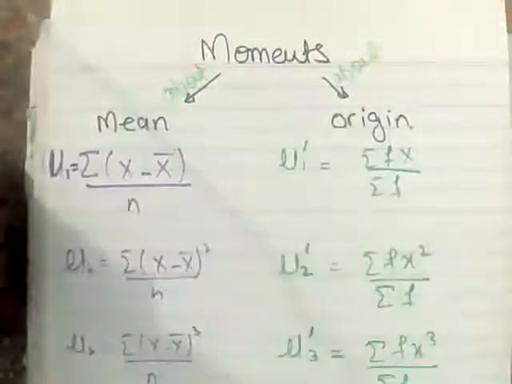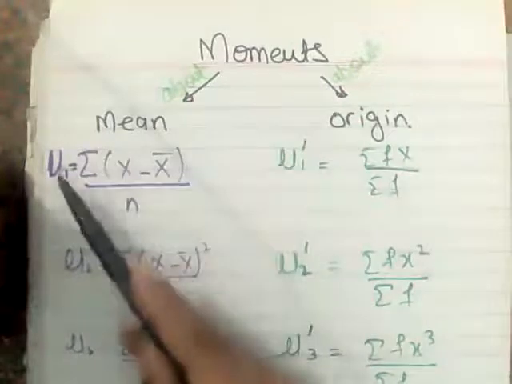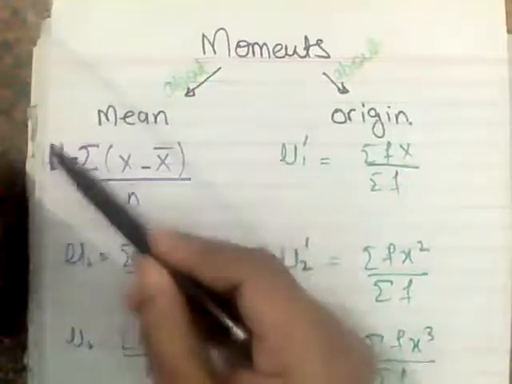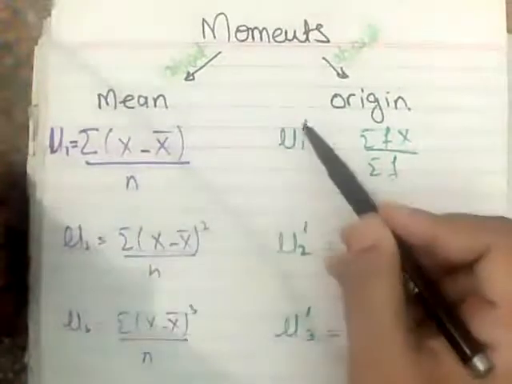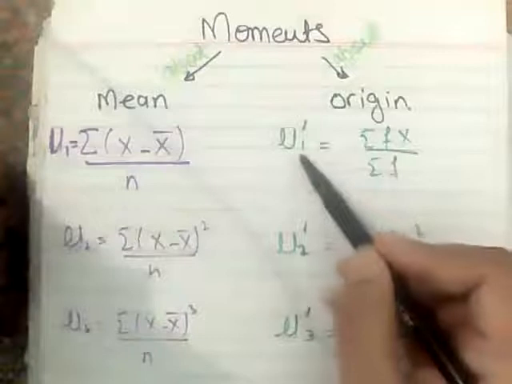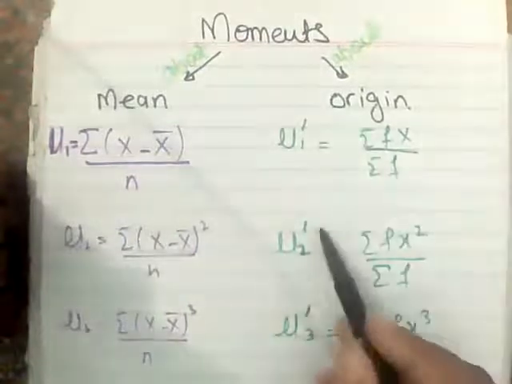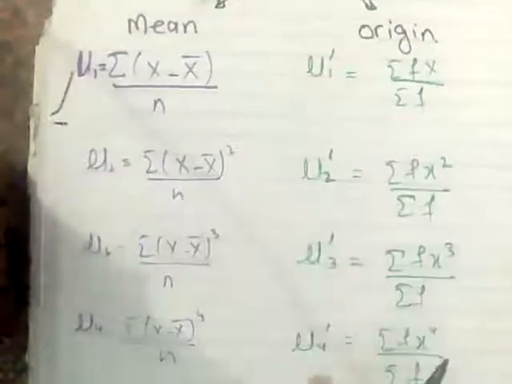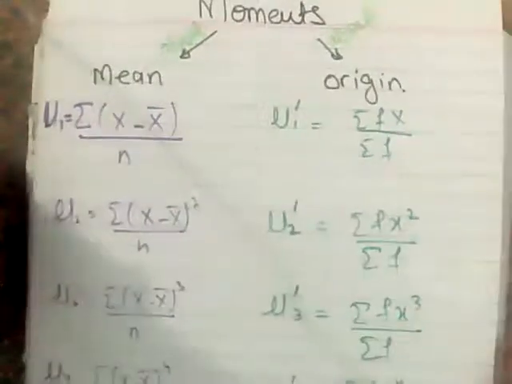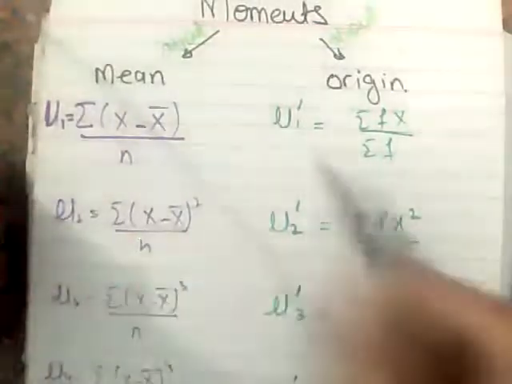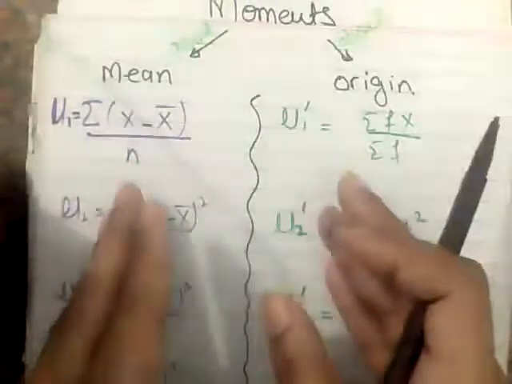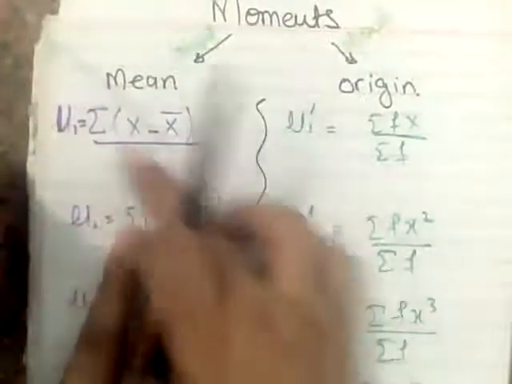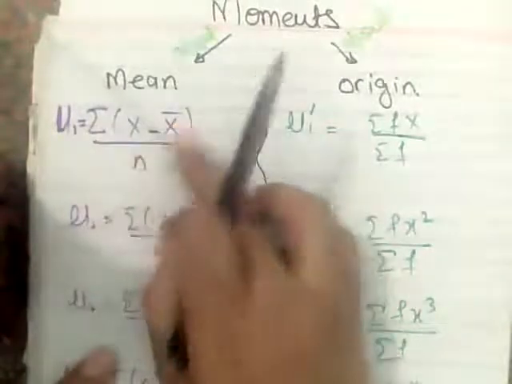Firstly, remember that this is the way to represent moments about mean: mu1, the first moment about mean, mu2, mu3. And when you put the dash or prime, that means the first moment about origin, second moment about origin, third moment about origin, fourth moment about origin. The formula is simple, which you have already learned. The same formula can be applied for simple data, like this is the example of simple data, summation x minus x bar upon n.